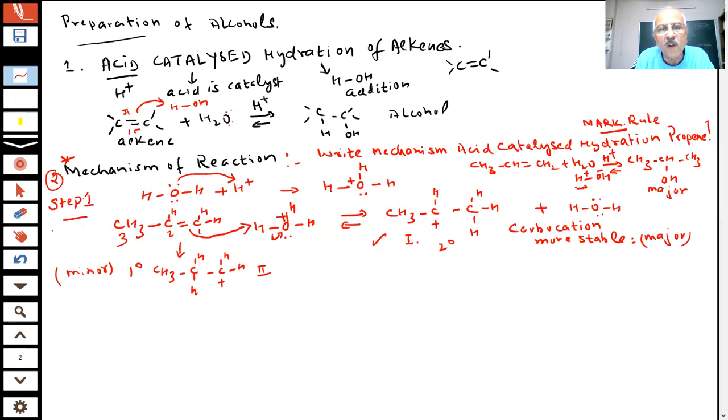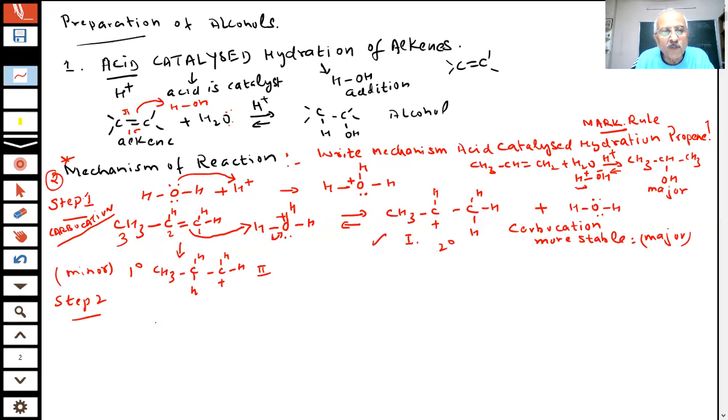carbocation, and more stable carbocation will be formed in preference. Step 1. Now what will happen in step 2, student? I will not be using this now. This is minor product. I will be using this one, which is the major product, student.